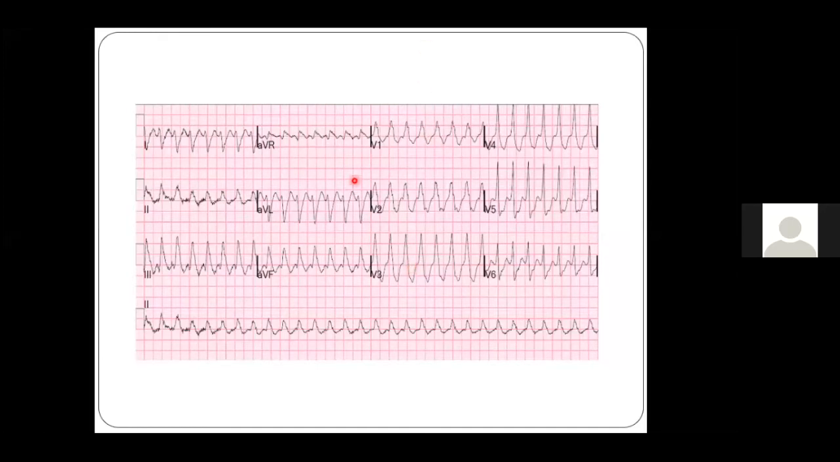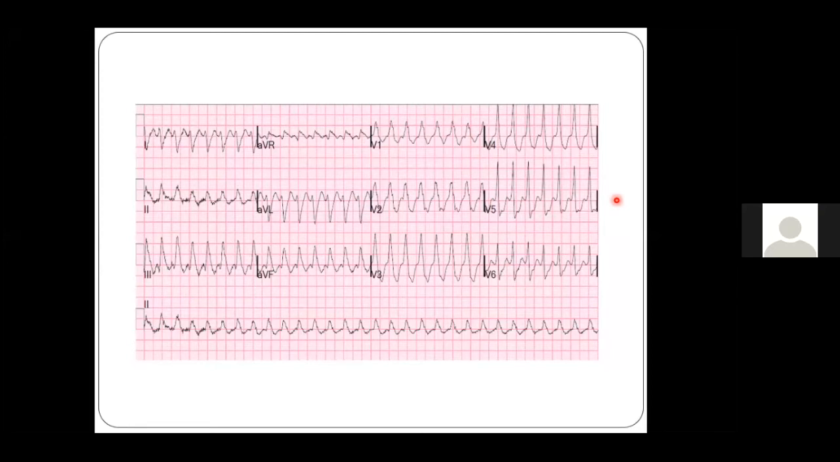We have an RBBB pattern in V1, and that first R is usually taller than the second R. So a first R taller than the second R is usually consistent with a VT. And as I told you, you can see here there is an RS pattern. An RS pattern, meaning the absence of a positive or negative concordance, doesn't rule out a ventricular tachycardia. However, it just tells that SVT with aberrancy is possible. However, we have to find the other features.